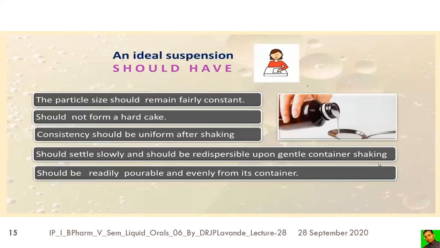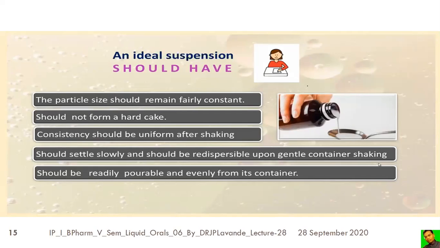What will be the ideal properties for a suspension? An ideal suspension should have all these properties. The particle size should remain fairly constant; there should be a uniform particle size. They should not form hard cake. Upon settling, upon storage, they should not form a thick hard cake at the bottom, and it should get easily redispersed. Consistency should be uniform after shaking.